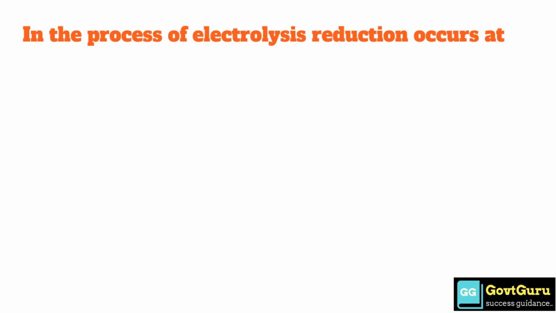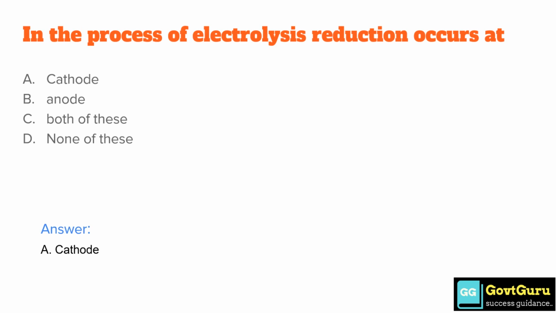In the process of electrolysis reduction occurs at option A, cathode. Option B, anode. Option C, both of these. And option D, none of these. The correct answer is option A, cathode.